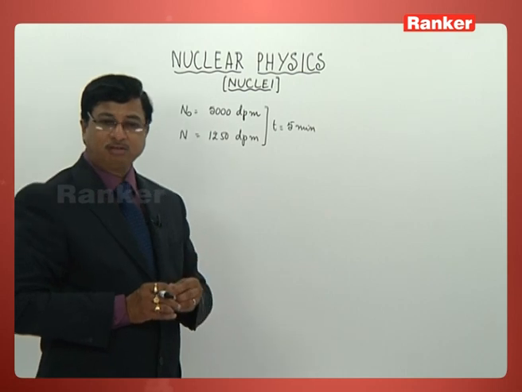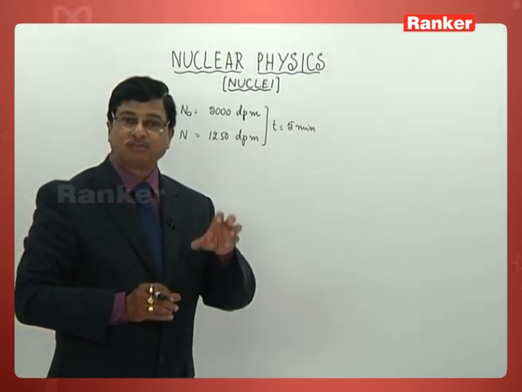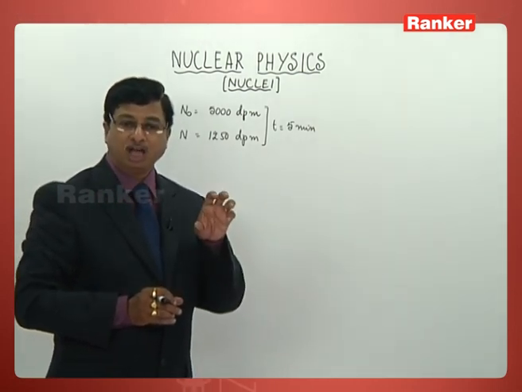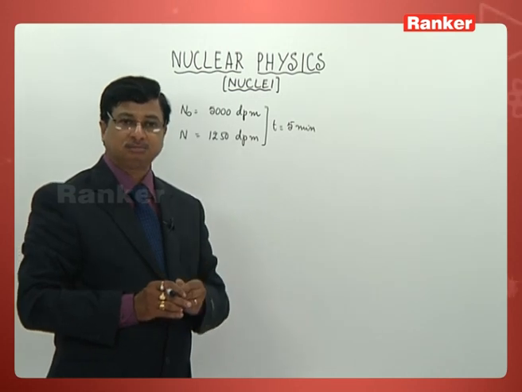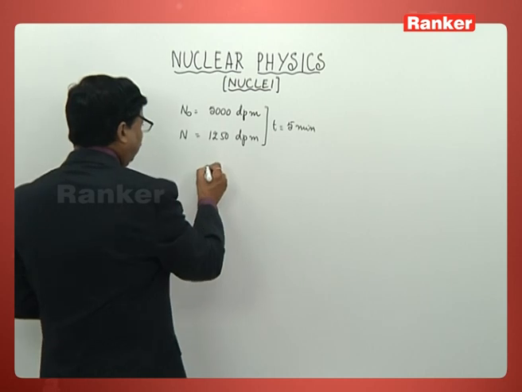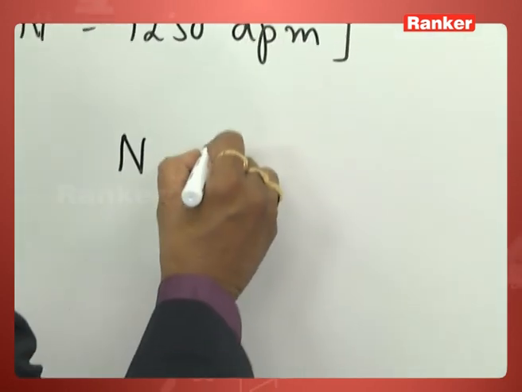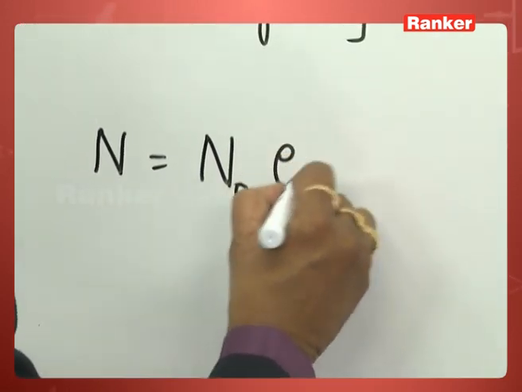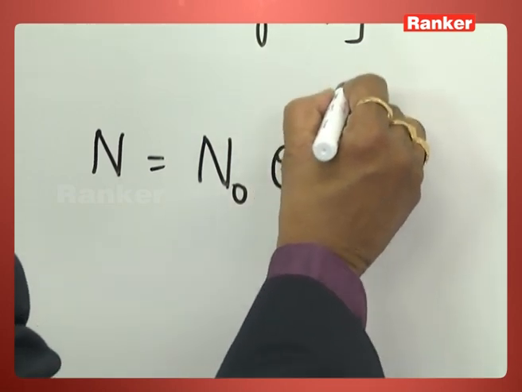And what he said: then the decay constant per minute, what is the value of lambda, that is the concept. Now you can all understand straight away: N is equal to N naught e power minus lambda t.